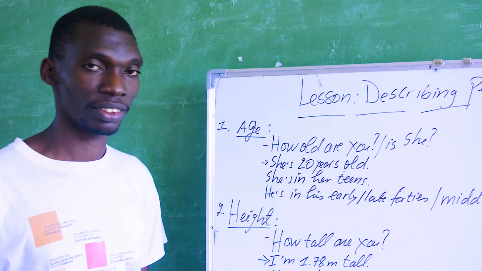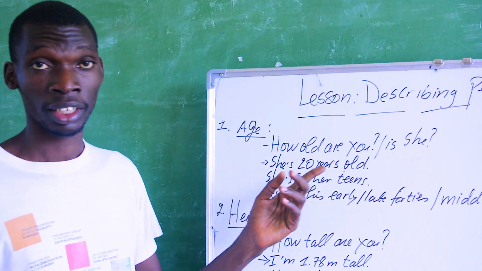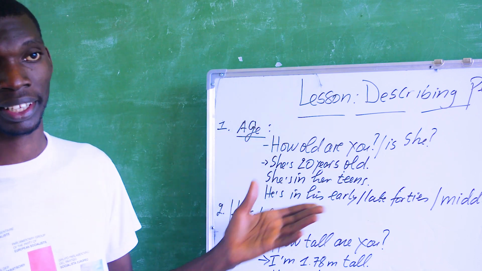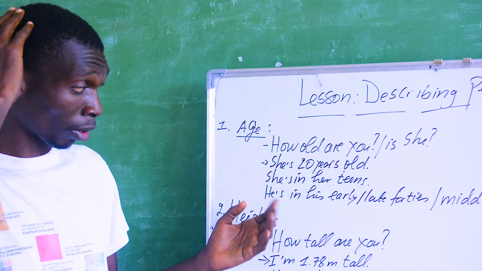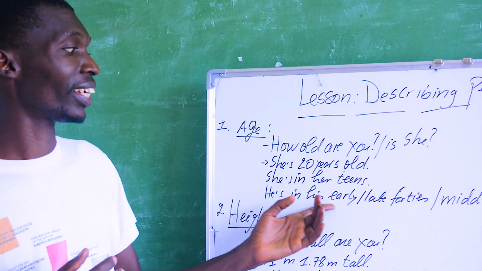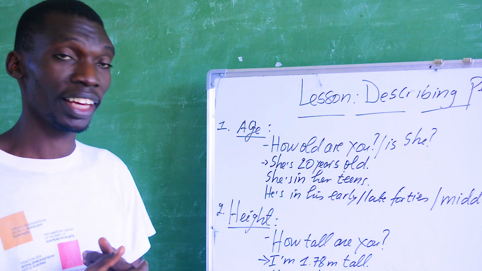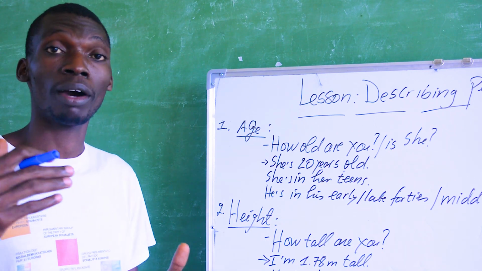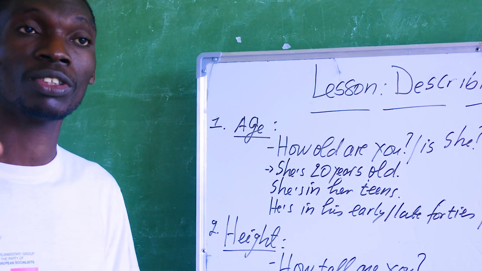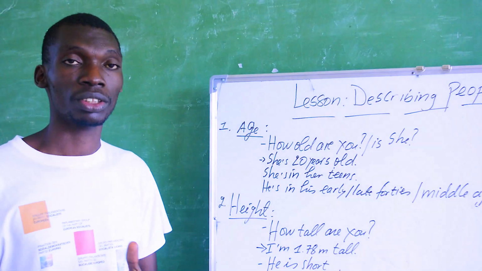She is in her teens. This expression is mostly used for young people. Is that understood? But also we say somebody is in his early 40s. In his early 40s means that he is about 41 or 42 years old.